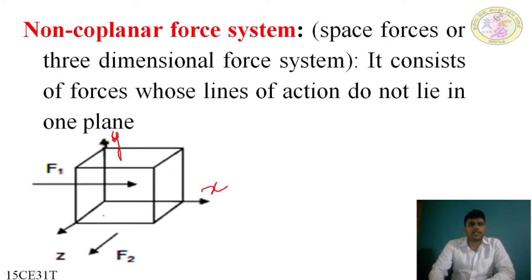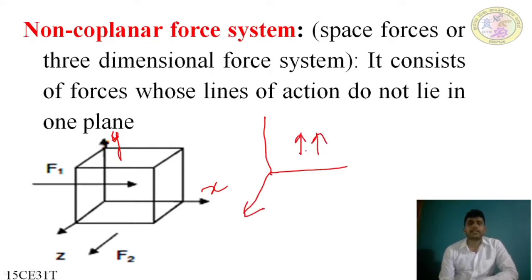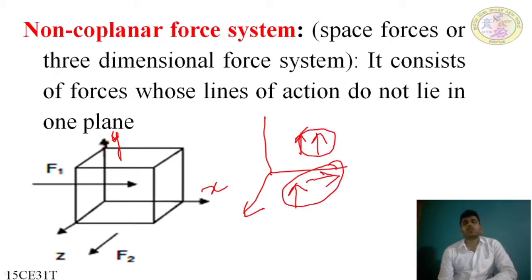Here one more plane is there, which has the F1 force on it, and the F2 force is on the XZ plane. Therefore, both are in different planes. It is called a non-coplanar force. As I explained earlier, coplanar force system and non-coplanar force system in a three-dimensional view. In a coplanar force system, the forces lie in the same plane, like the forces lying here or here. These are coplanar forces, but when we compare a force in this plane and one in that plane, it is a non-coplanar force system.